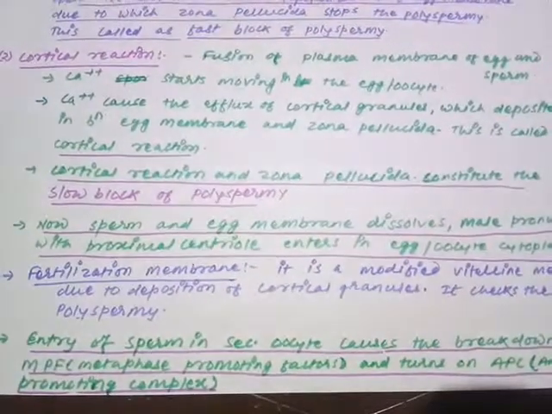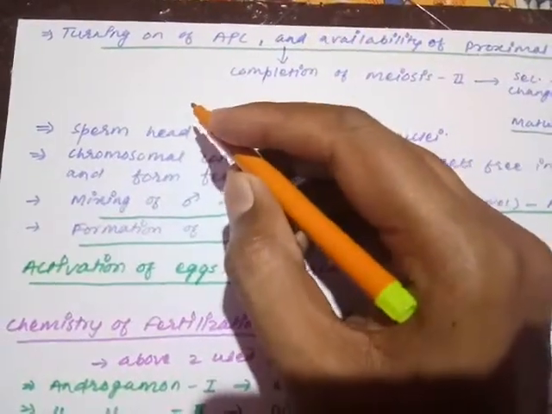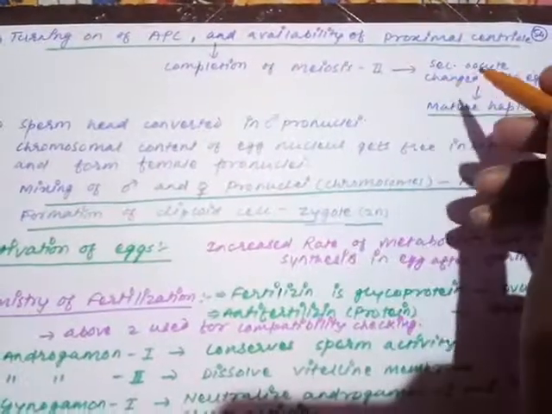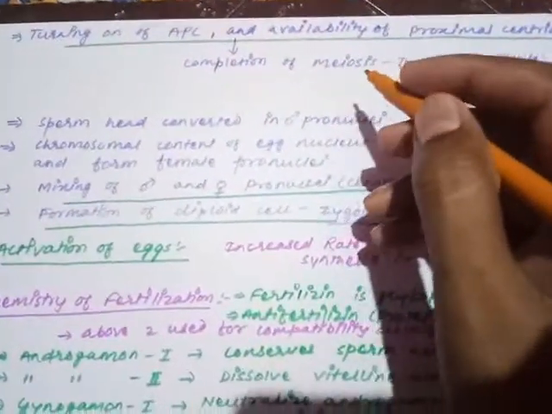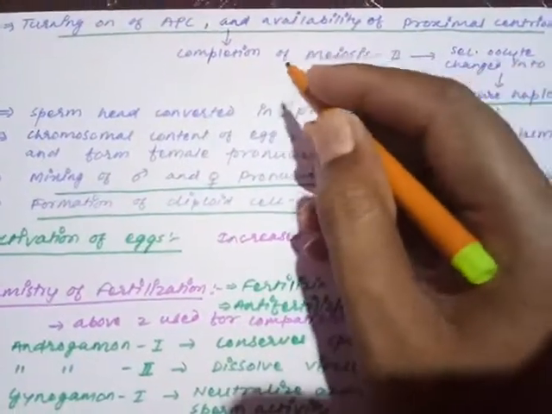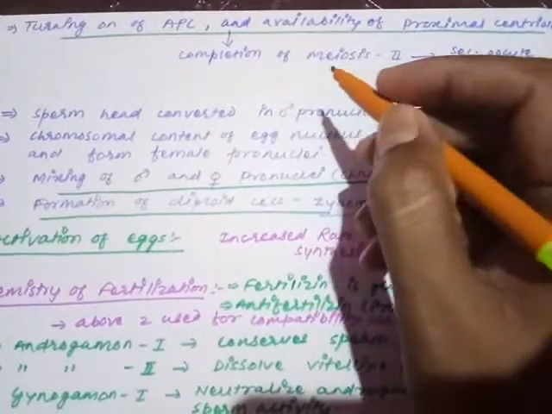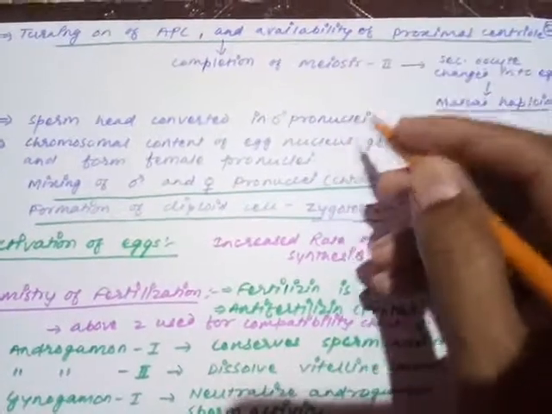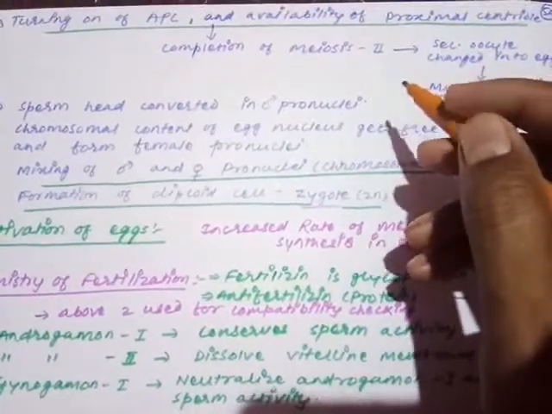Now what happens next? Just try to understand. The turning on of APC and the availability of the proximal centriole, these two things are now available inside the secondary oocyte. Due to this, meiosis second is completed: the metaphase will turn into anaphase, telophase, cytokinesis, everything will be completed.